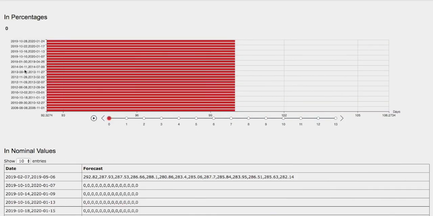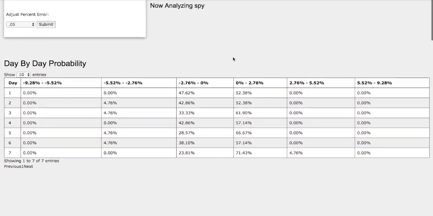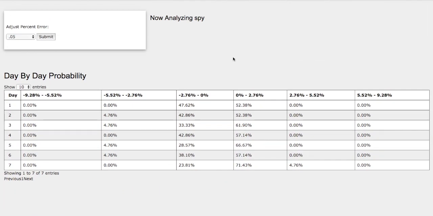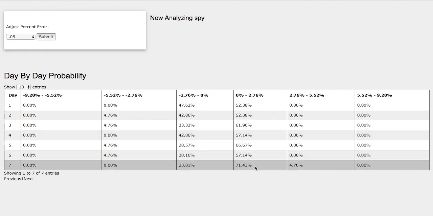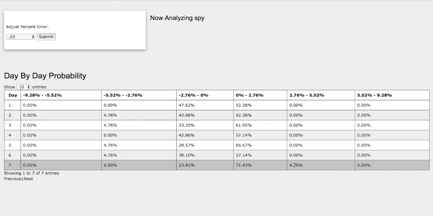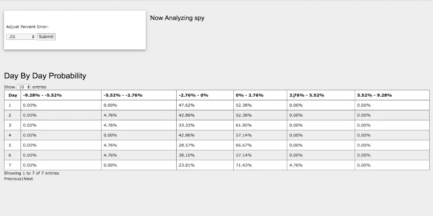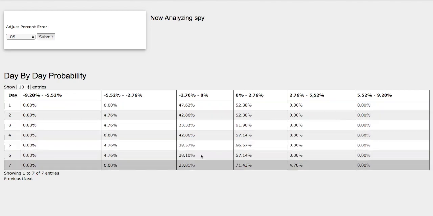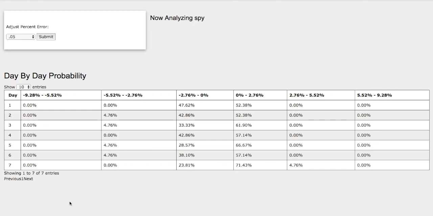So back to the day-by-day probability model, if we check it out. As the day progresses, we see a slight favor to the upside. We do see a 71% chance in the 0 to 2% standard deviation. On the extreme case, we have a 5% chance of going between 2 to 5% higher. As for the other side, between 0 to negative 2%, we have a 24% chance, and on the extreme side to the downside, there's no indication of that happening.